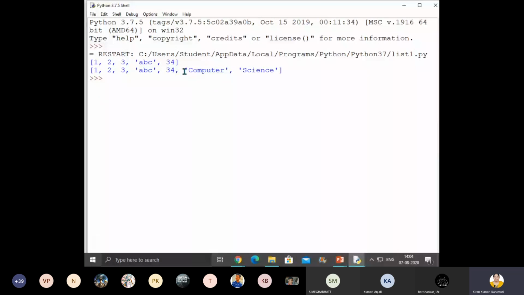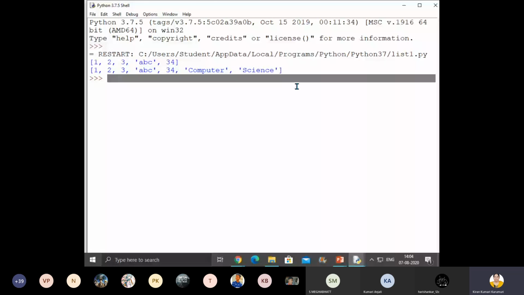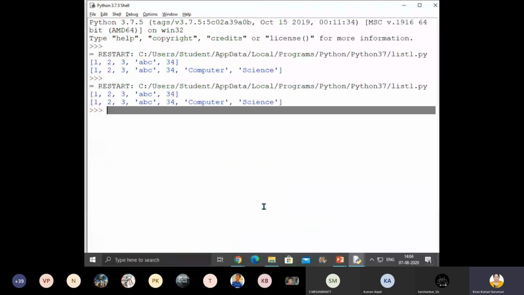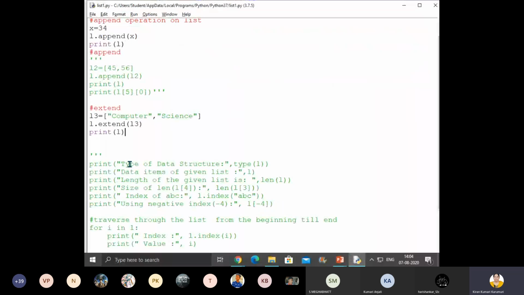So now, "computer science": is it a single element or multiple elements? Have you found the difference, children? Yes, so let me show you once again. See, computer will become a separate element, and science will become a separate element, though computer and science are data items of another list. Extend adds multiple elements to the list, whereas append will add the entire list as a single element at the end of the list.